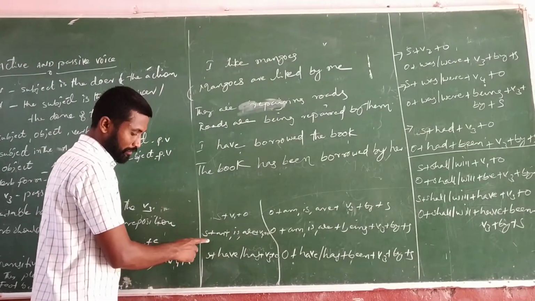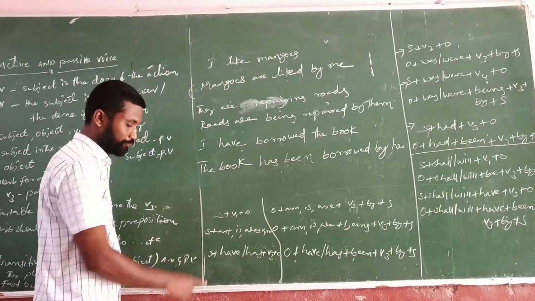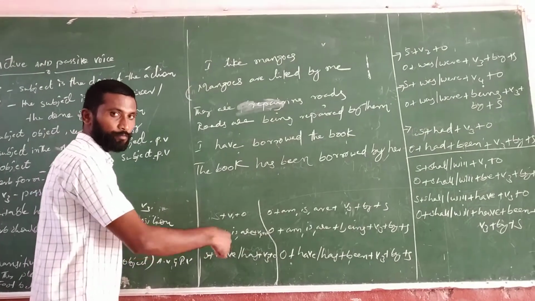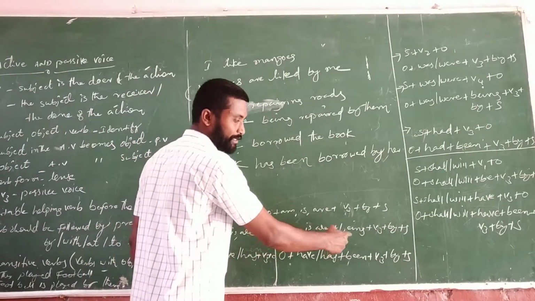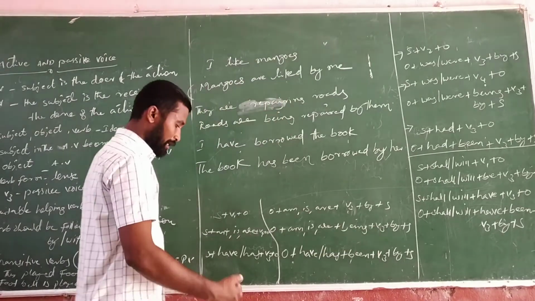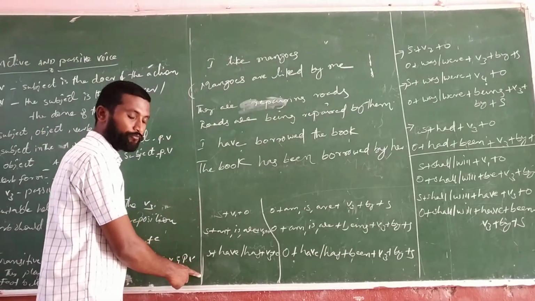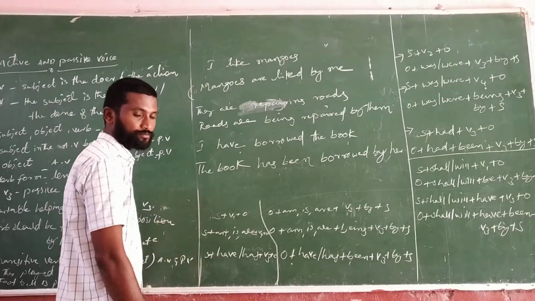Next one. Subject plus am, is, are plus V4 plus object. Present continuous tense. Passive voice structure: object plus am, is, are plus being plus V3 plus by plus subject. Next one is the present perfect. Subject plus have, has plus V3 plus object.